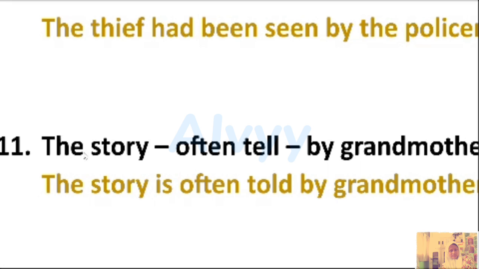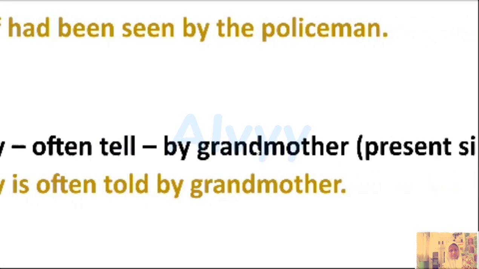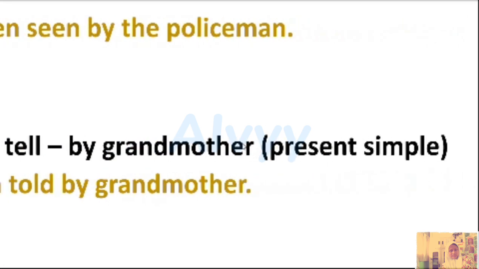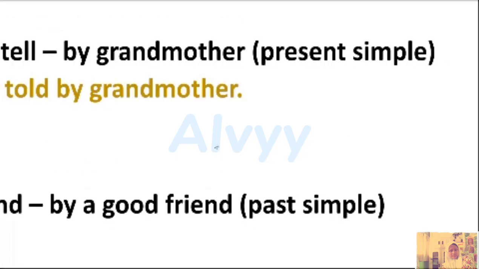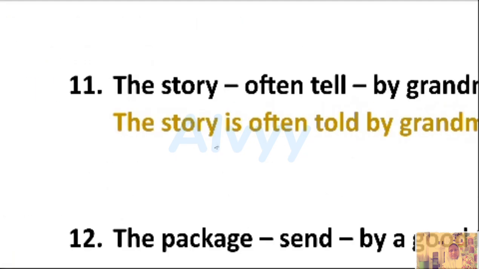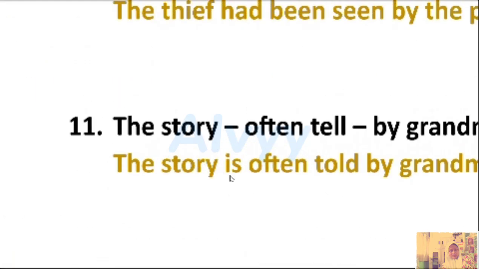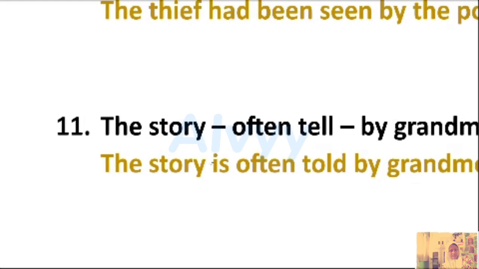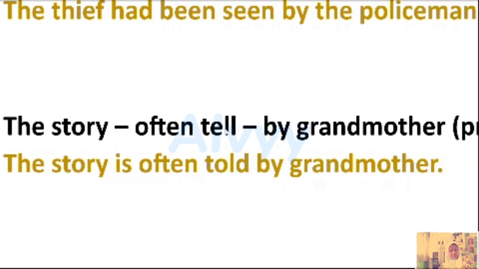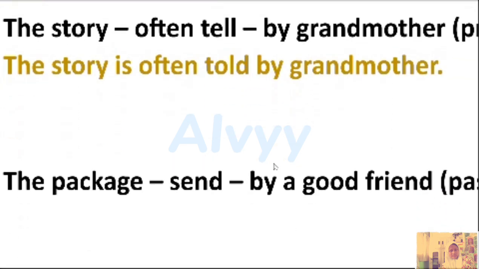Number 11. The story often told by grandmother. Present simple. For present we're going to use the to be is, am, are. So it's going to be the story is, because the subject is the story. Often tell becomes told, so the story is often told by grandmother.